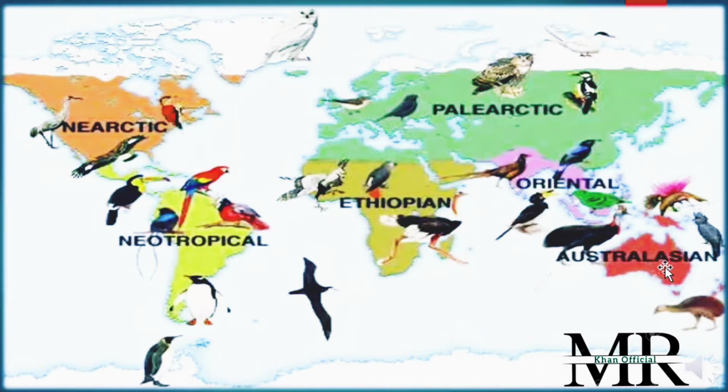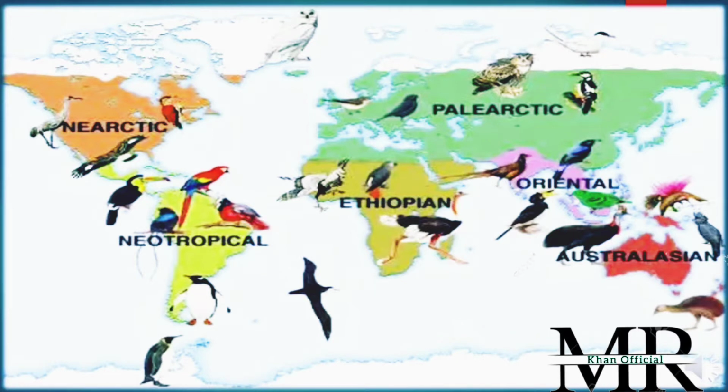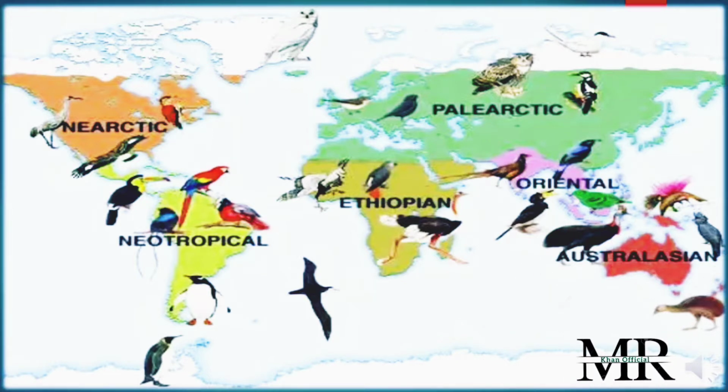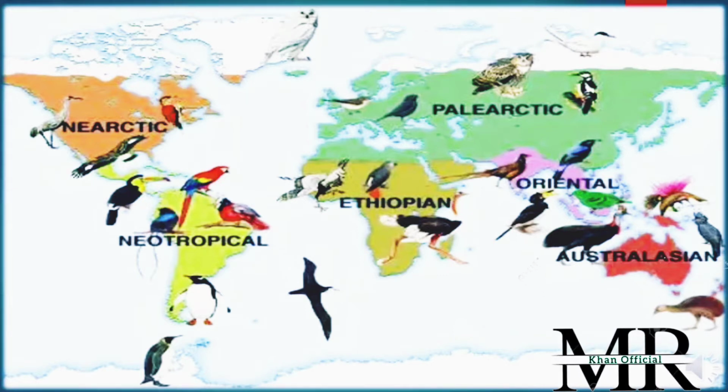We are not only talking about animals, but also plants, how plants and animals are distributed on the earth. The study of this is known as biogeography.